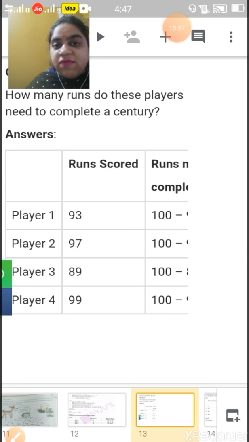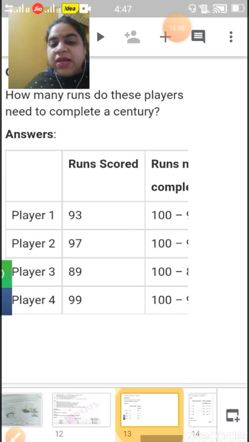If they want to complete their century, they need to make 100. So how many more runs do they have to score?